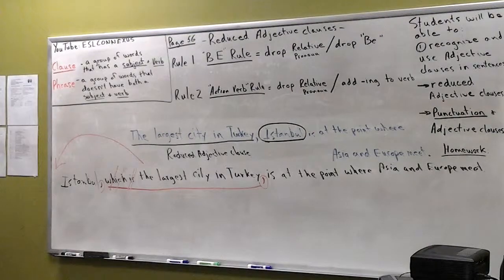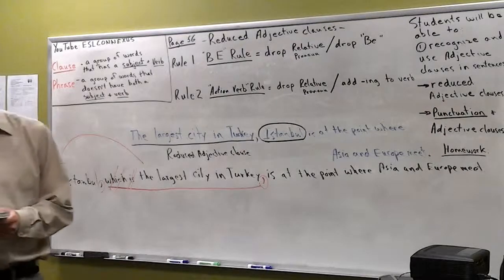Are you okay? What does edible mean? Edible means you can eat it. It's eatable. All right.